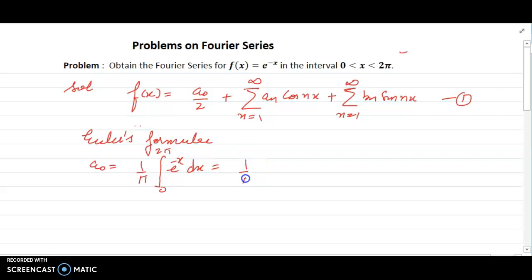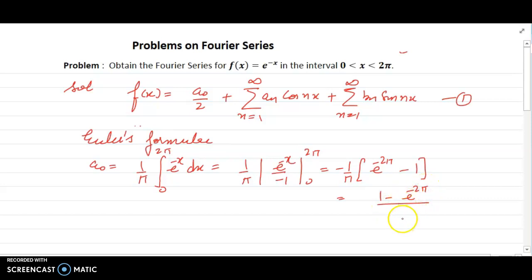On integration I will get e raised to power minus x by minus 1, lower limit is 0, upper is 2 pi, minus 1 by pi, so I will get e raised to power minus 2 pi minus e raised to power 0, this will give me 1. I can adjust this minus within the bracket. I can rewrite it as 1 minus e raised to power minus 2 pi by pi. This is the value of a0.